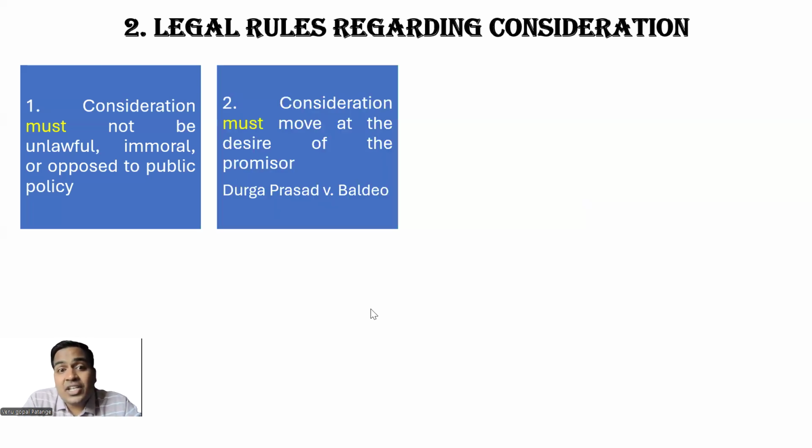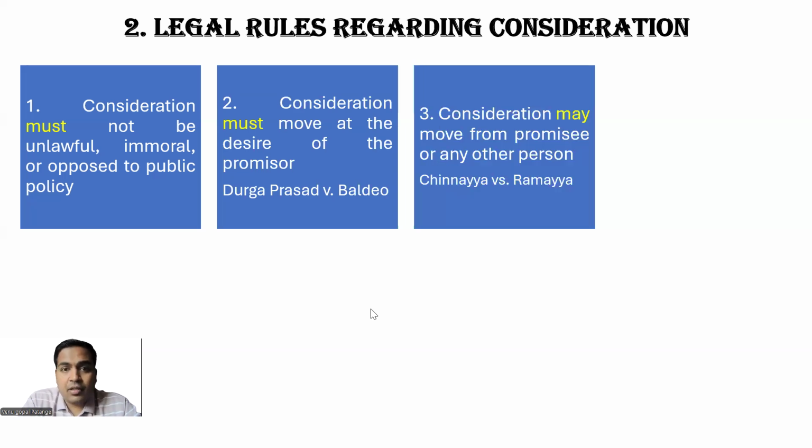Thereafter, consideration must move at the desire of the promisor. This we are getting from the definition itself. Consideration must move at the desire of the promisor, right? It should not be moving at the desire of a third party or a stranger. That was discussed in the case law Durga versus Baldev, where the consideration should move from the desire of the promisor, not from the desire of a stranger or third party. Again, this is coming from the definition itself.